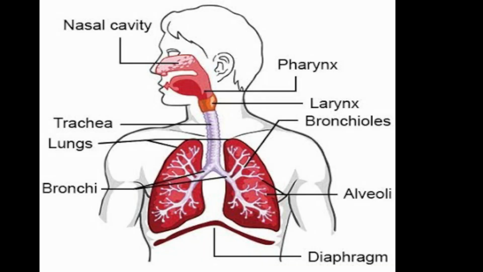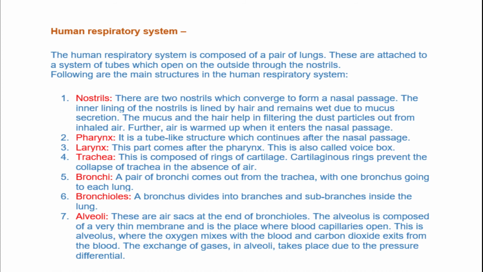Next is respiration in human beings. Now we will discuss the respiratory system in human beings. It is composed of a pair of lungs. These are attached to a system of tubules which open on the outside through the nostrils. Now we will discuss the main structures in the human respiratory system.